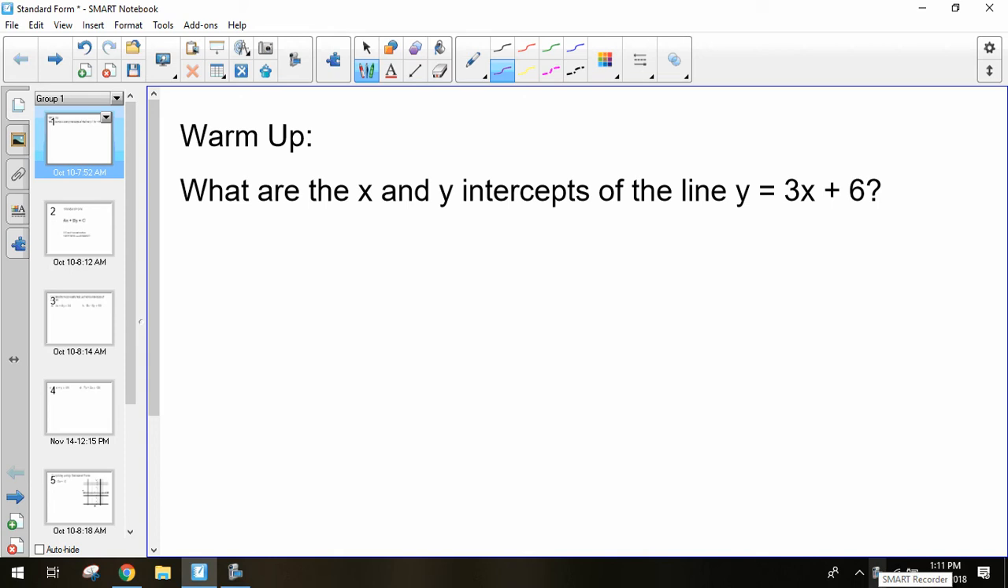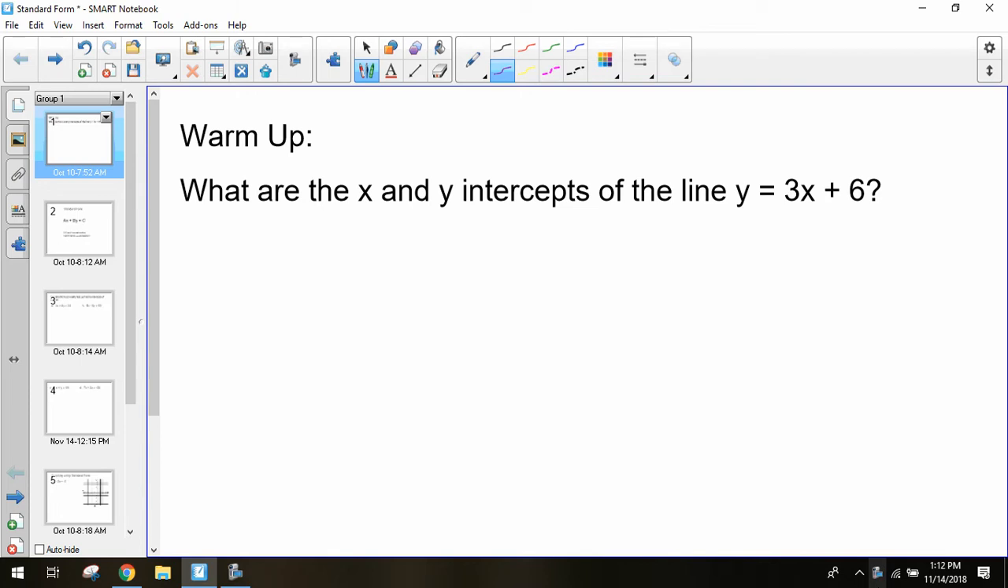Alright, so we're going to start off today with this warm up. What are the x and y intercepts of the line y equals 3x plus 6? So in order to solve for these x and y intercepts, we have to think, what is an intercept?